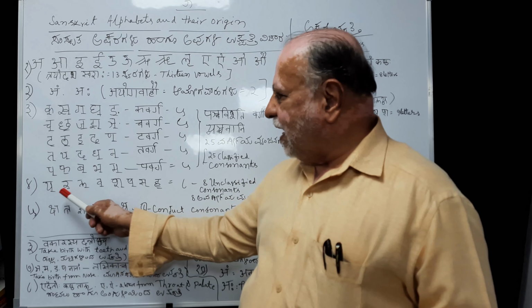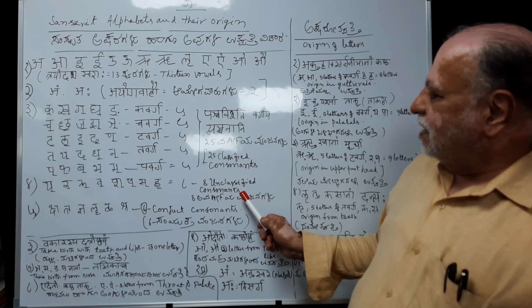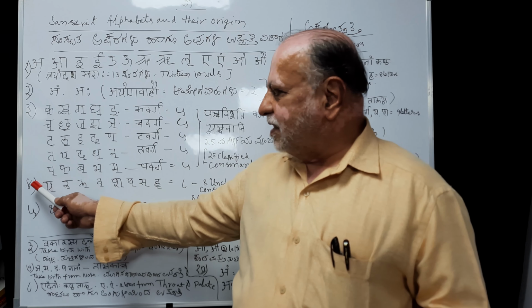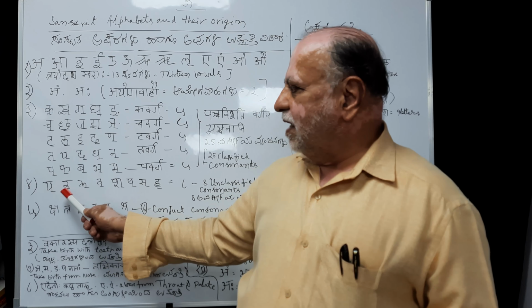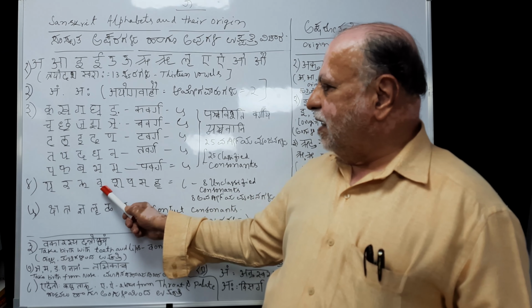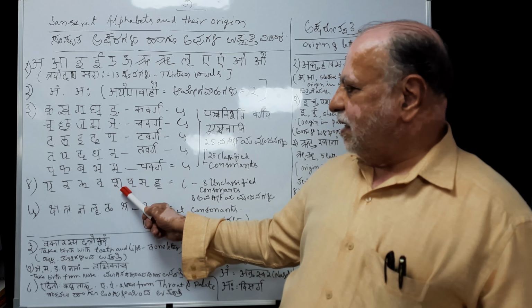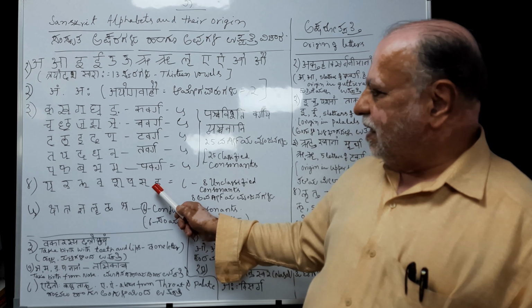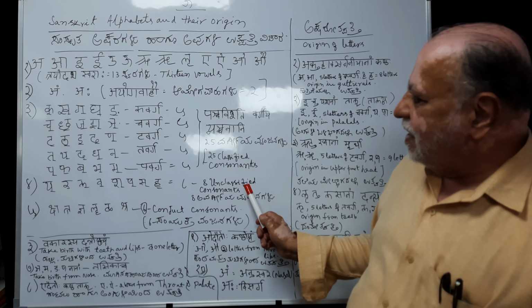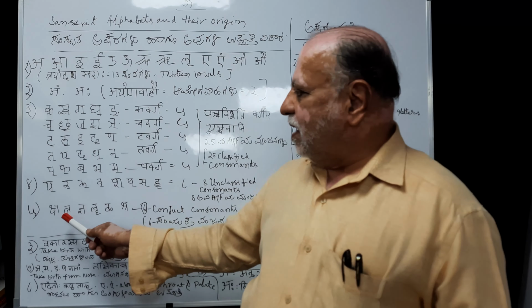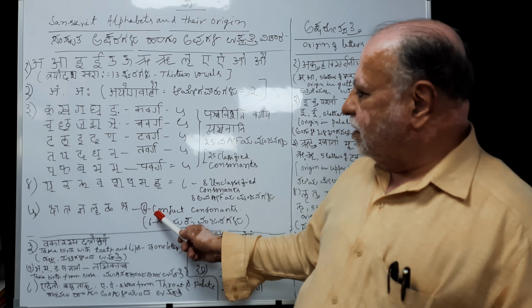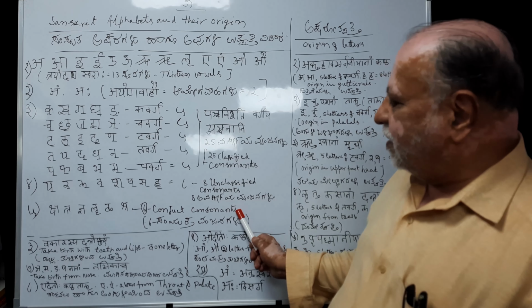Next, unclassified consonants, that is 8 letters. They are under serial number 4: Y, R, L, V, Sh, Sh, S, H. These are the unclassified 8 consonants. Next, the last one under serial number 5 are 6 conjugate consonants.